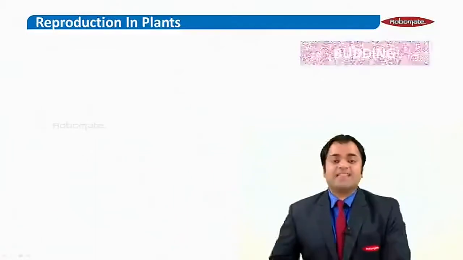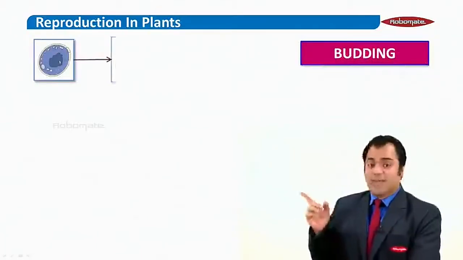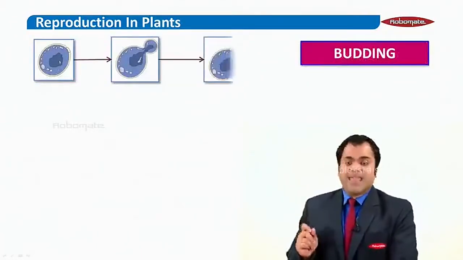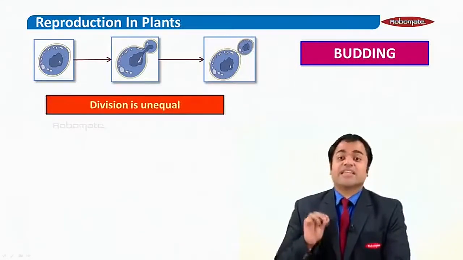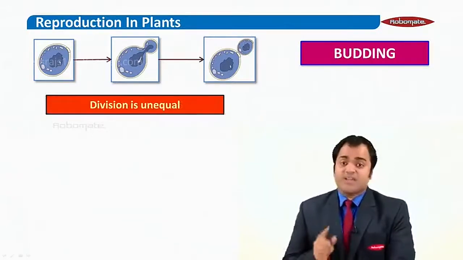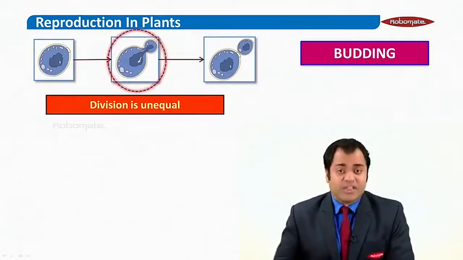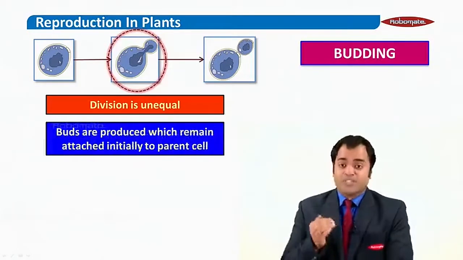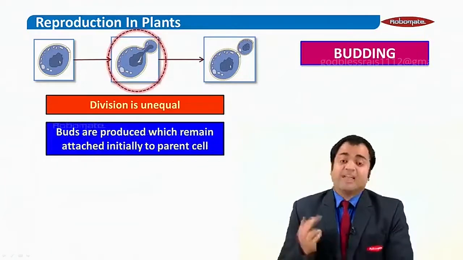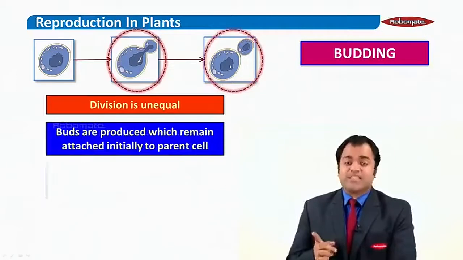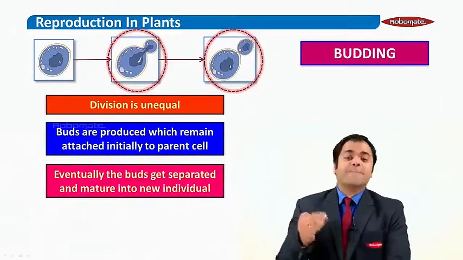Moving on, let us see what is budding. Just look at this slide here. What you see is one cell producing a bud, and then the bud is getting separated. In budding, remember the division is unequal. The two cells are not of equal size. In the center picture, you will notice that the bud which is formed initially remains attached to the parent cell. And in the last picture, later on this bud can detach from the parent cell and continue its life as a new mature individual.